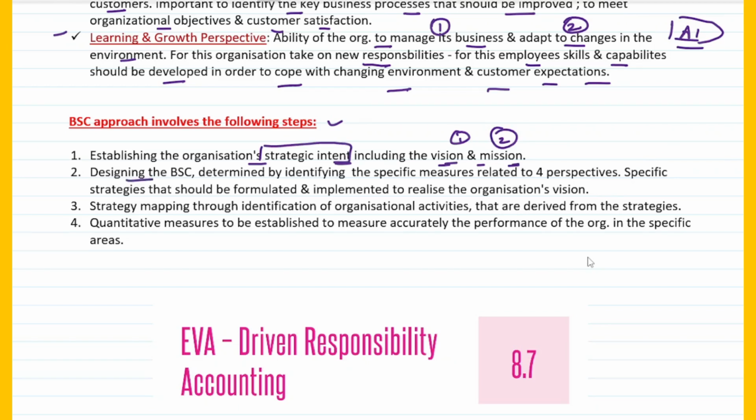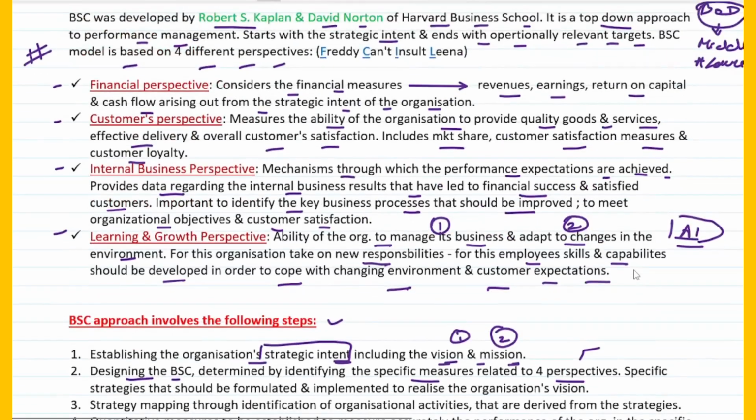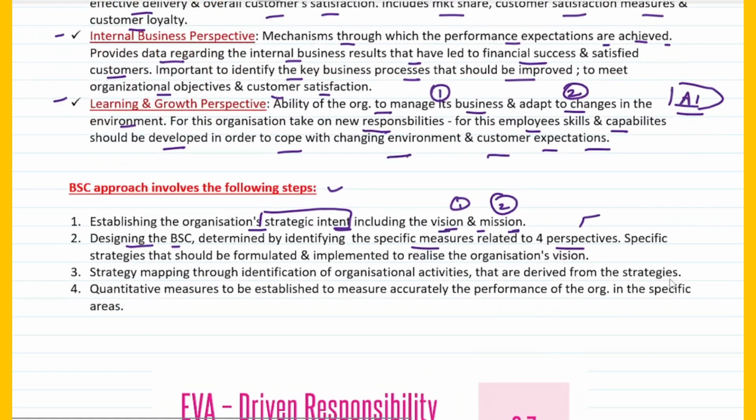Second thing is you design the BSc. Once you have established the strategic intent, then you design the balanced scorecard. This is determined by identifying the specific measures relating to four perspectives. What are the four perspectives? Freddy can't insult Tina: financial, customer, internal business, and finally learning and growth perspective. Now specific strategies should be formulated and implemented to realize the organization's vision. So for that you have to design certain specific strategies for realizing the organization's vision and mission.